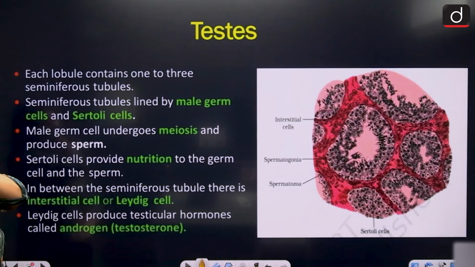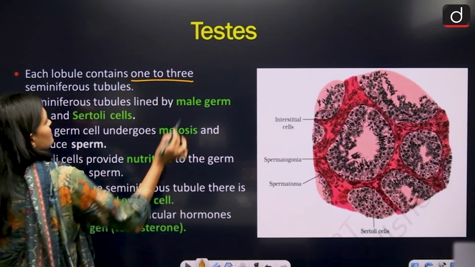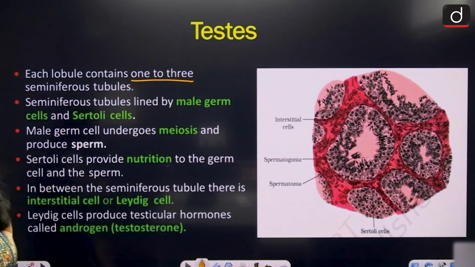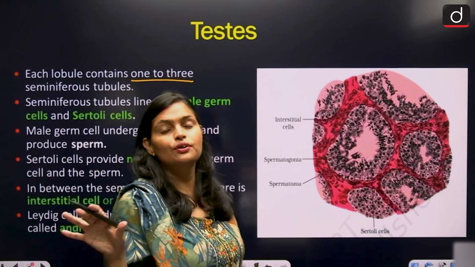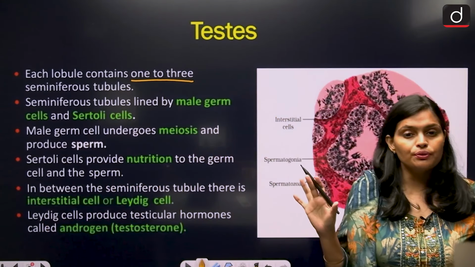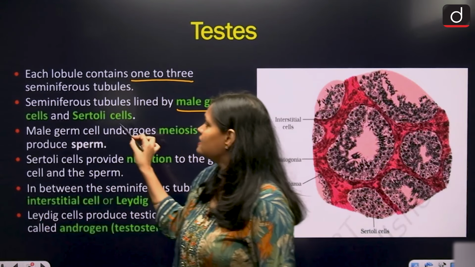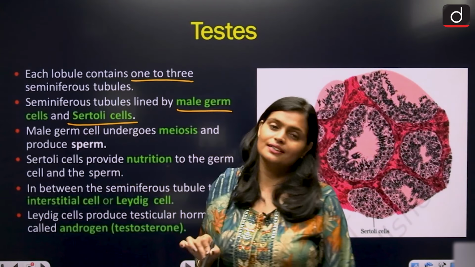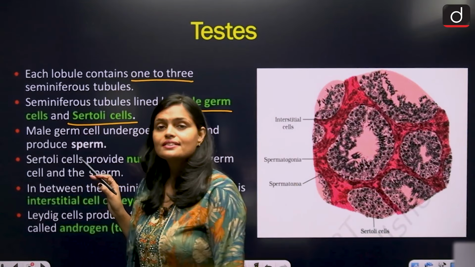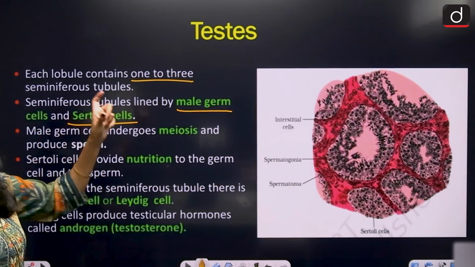Okay, so each lobule consists of 1 to 3 seminiferous tubules. Seminiferous tubules are lined by male germ cells and Sertoli cells.